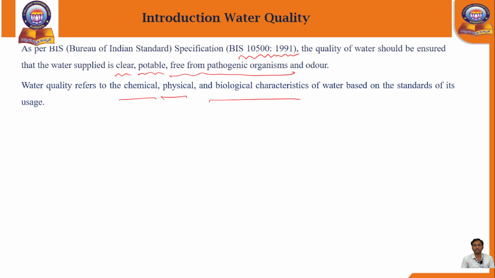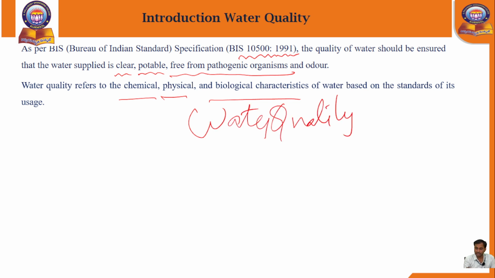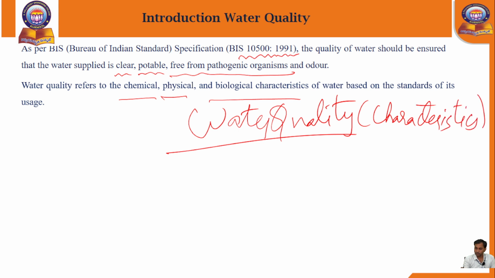For example, the raw water which is available on the ground surface, can we drink it directly? No. Why? Because different impurities will be present in that raw water. So what we have to do is a quality test. In that water quality testing, some characteristics should be followed.